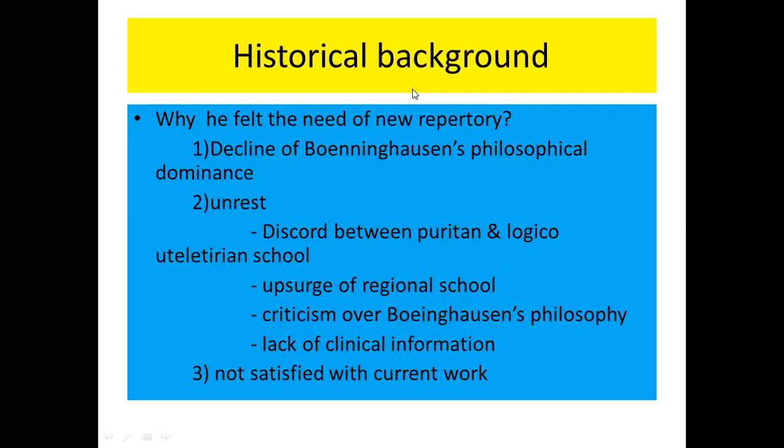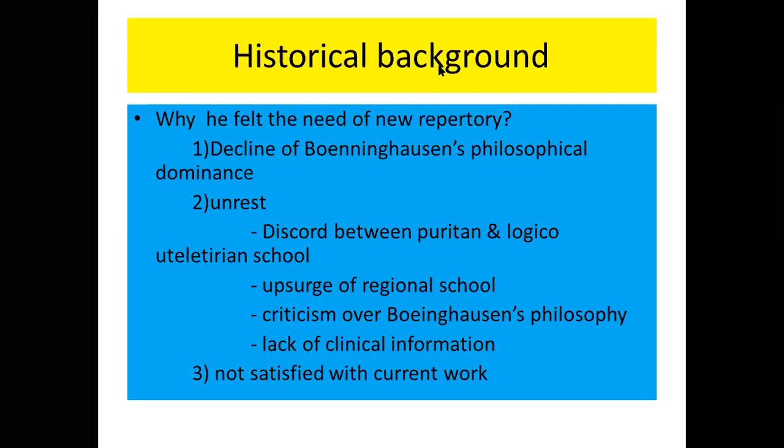To understand this, I will explain what the Puritan school is and what the logico-utilitarian school is. The logico-utilitarian school of repertory means the repertories which focused only on the utility of the repertory by doing some mechanical indexing of the symptoms given in the homeopathic materia medica. I am again repeating the two important features of the logico-utilitarian school.